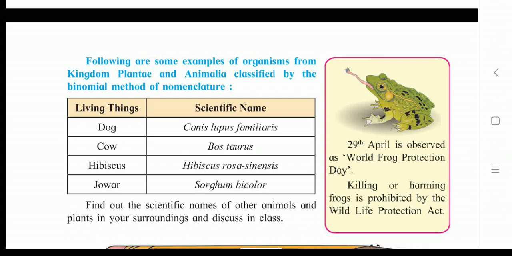At least 5 plants and 5 animals. Complete your notebook in a very proper way. Complete your work on time. Please, dear students, do only this much homework today.